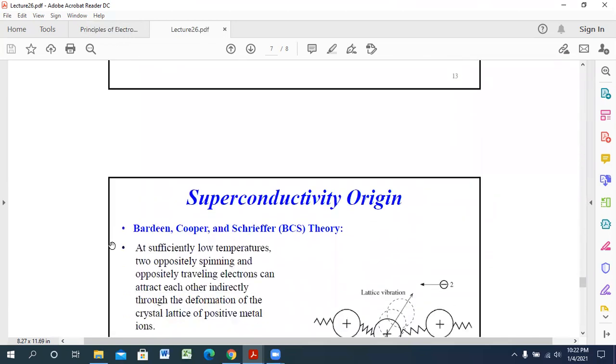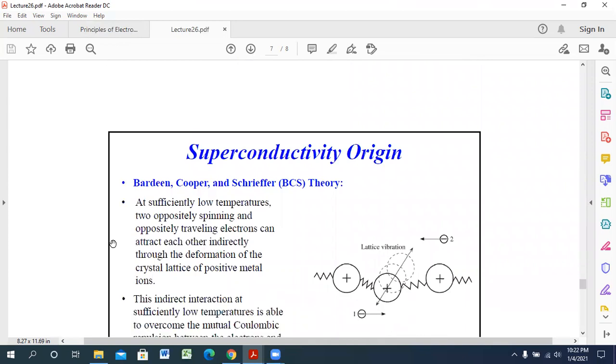Now the origin of the superconductor. This was discovered by three scientists, known as Bardeen, Cooper, and Schrieffer. So this theory is known as BCS theory. This one is not like the Civil Service Examination of Bangladesh.